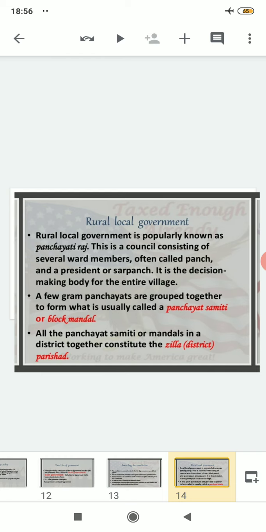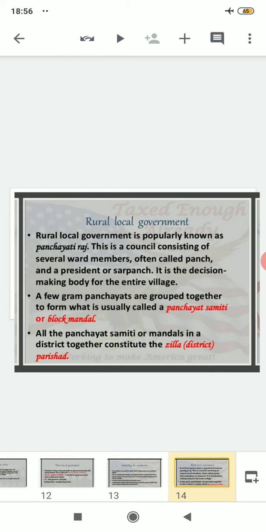They will work together, and all decisions will be taken by them only, because they are from the elected bodies, in a democratic form. So they will take all the decisions related to the development and welfare of that particular village. After that, a few gram panchayats are grouped together to form what is usually called a panchayat samiti or a